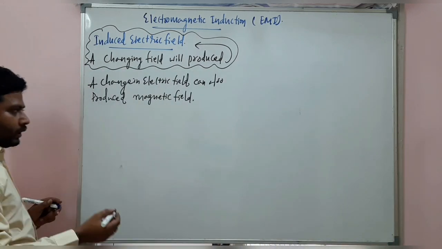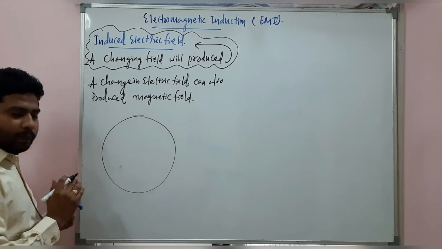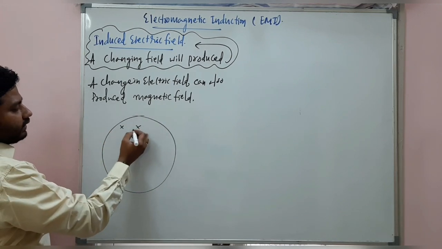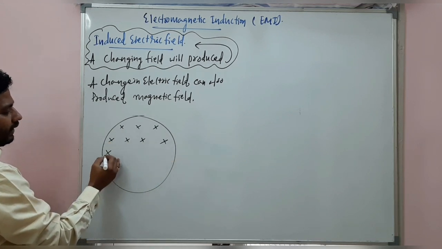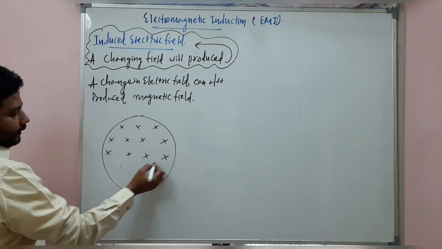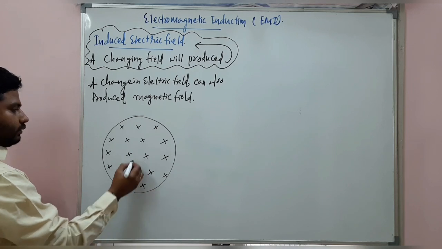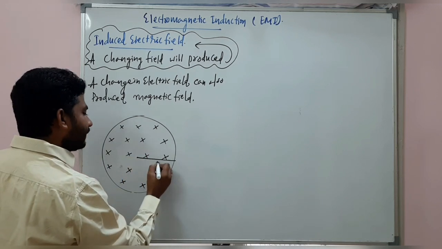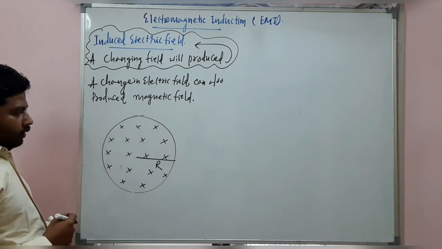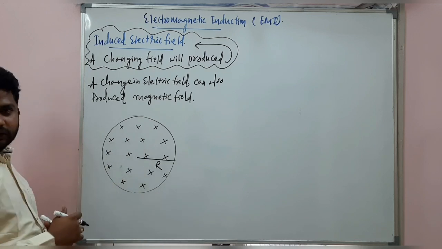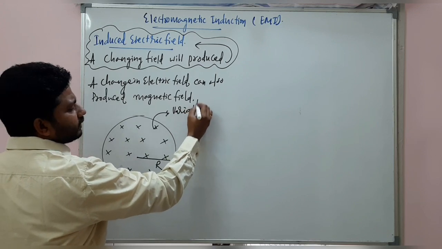Let me say a circular coil which is placed in a magnetic field where the field lines are perpendicular to the plane of the coil, and the radius of the coil is capital R, right? Now, this is the magnetic field which is variable.